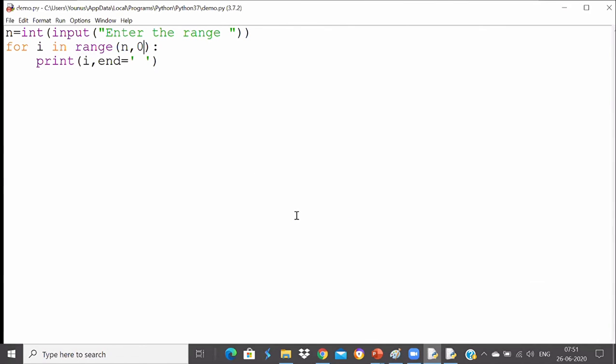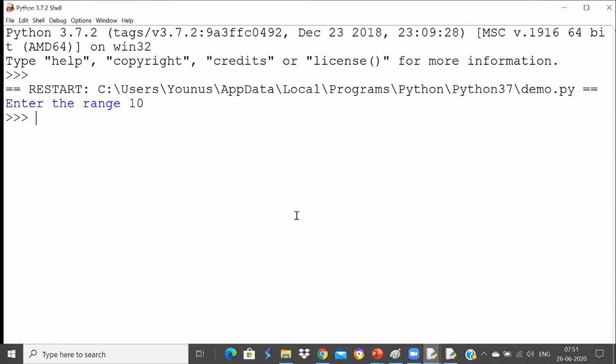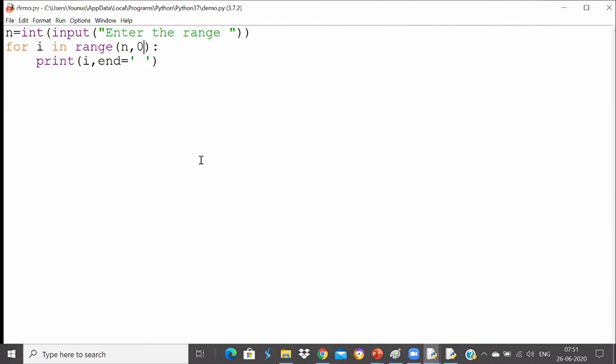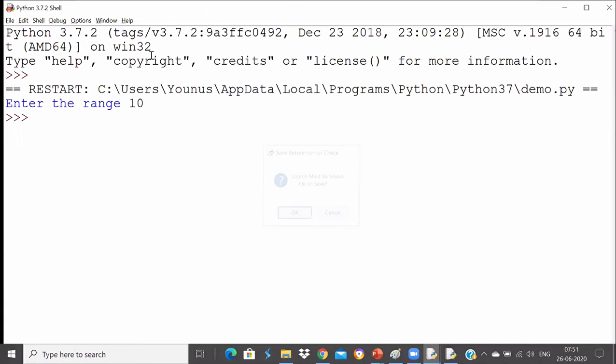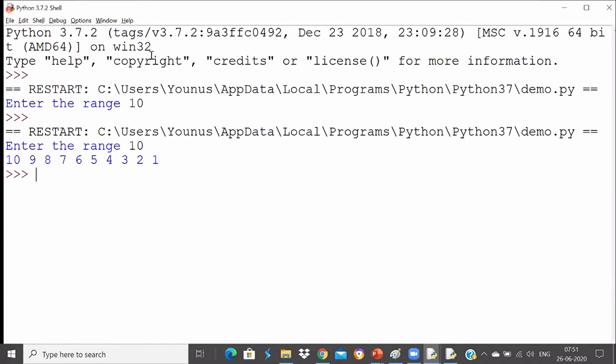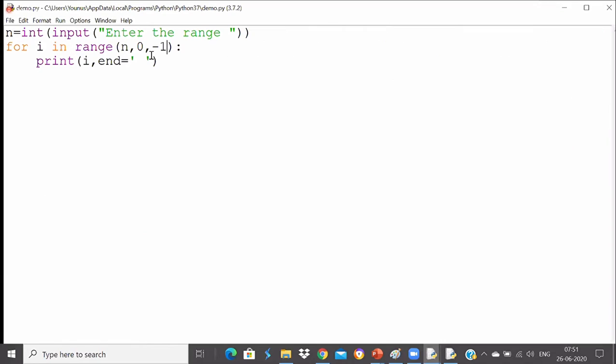Okay, so when I run this code now, and if I give the value as 10, it does not print me anything. So only changing this value will not be enough. You also have to write the step value in this case, and you have to give the step value as -1. Remember, when you give the step value in negative, it means you're asking it to go in reverse. Now I will run this code. This will print me the values from 10 to 1. Very simple. You only have to give the step value as -1.